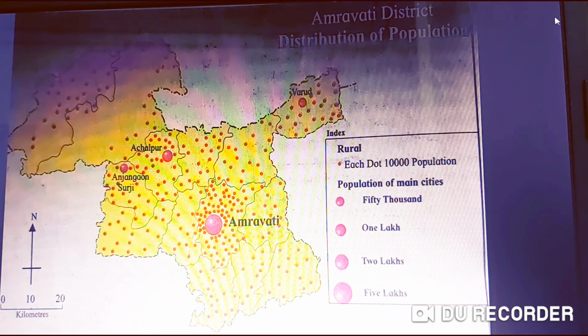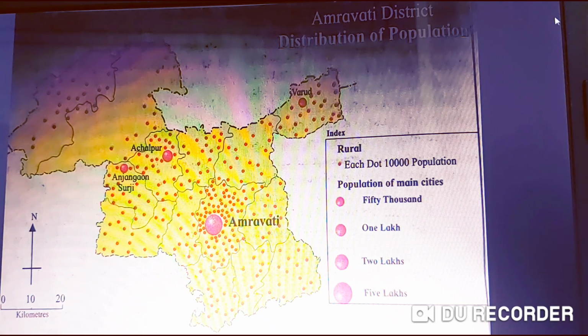Right. Now which part of the map shows sparse distribution of population? Sparse means very less. Here in this map, where the dots are less, that area is a sparse population area. If you see carefully in the map, dots are less in the northwestern part. So the answer is the northwestern part of the map shows the sparse distribution of population.